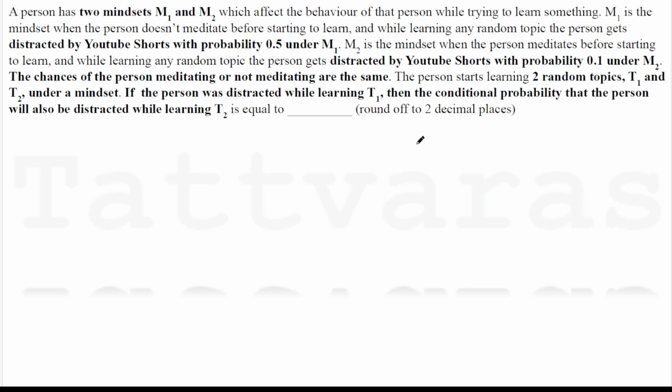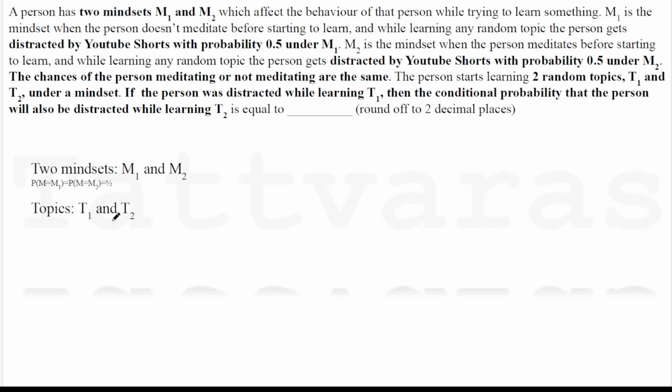So essentially, the question is saying that there is a person, and the person can have two mindsets, both with equal probability. And what happens under those two mindsets? One of those two mindsets is going to be the mindset that the person will have.